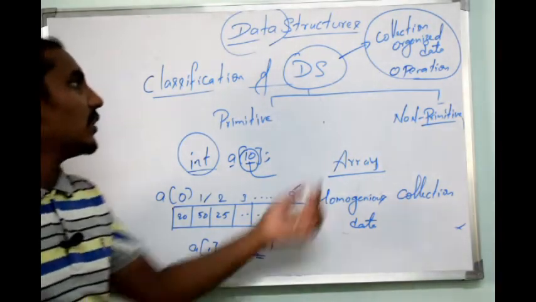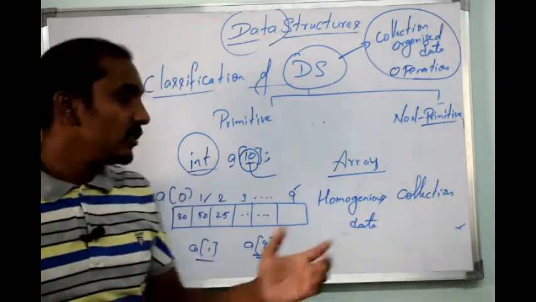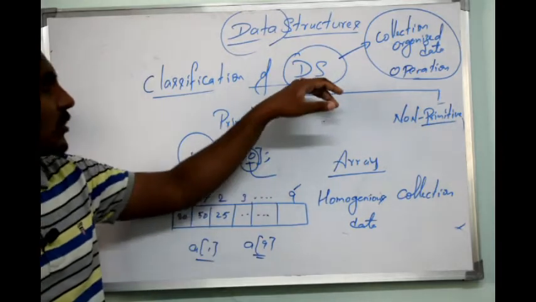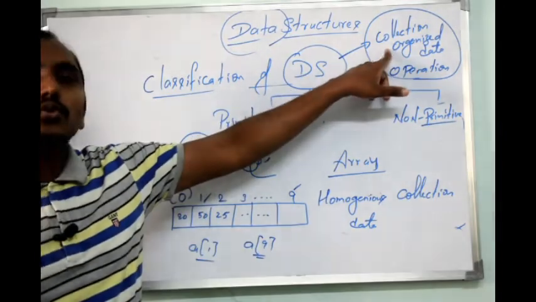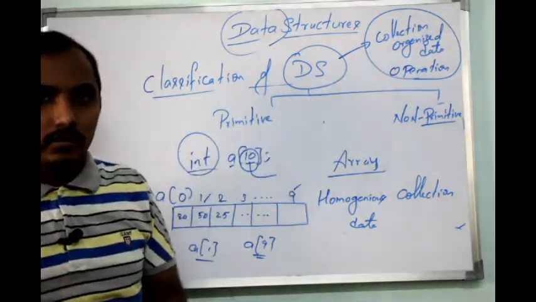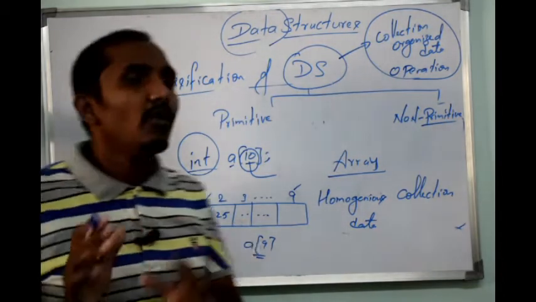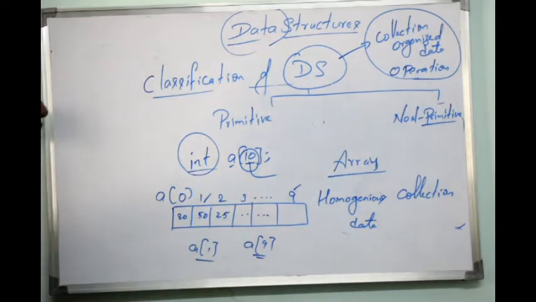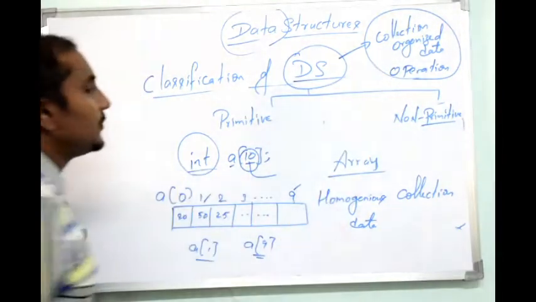So this is nothing but a data structure. This is just an example, one type of data structure. A data structure is where we store the data in an order, in an organized format, which can be used to perform several operations.